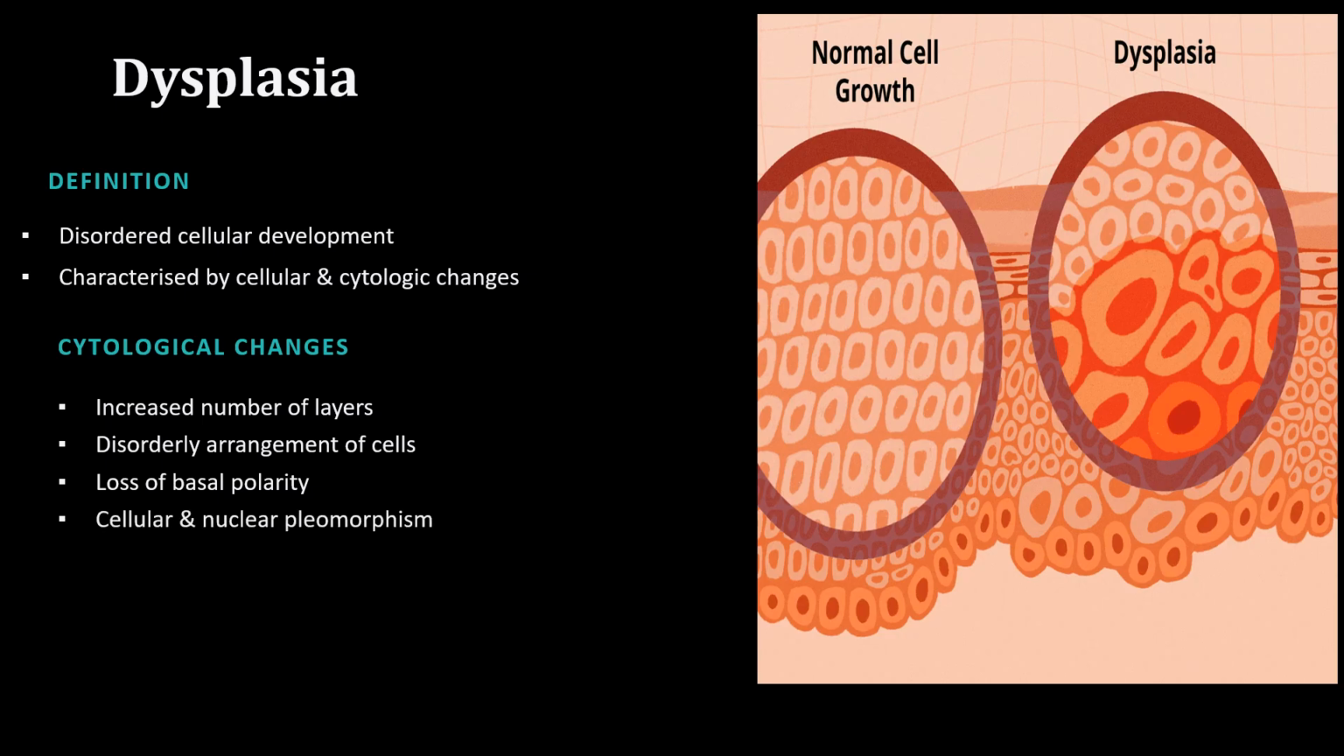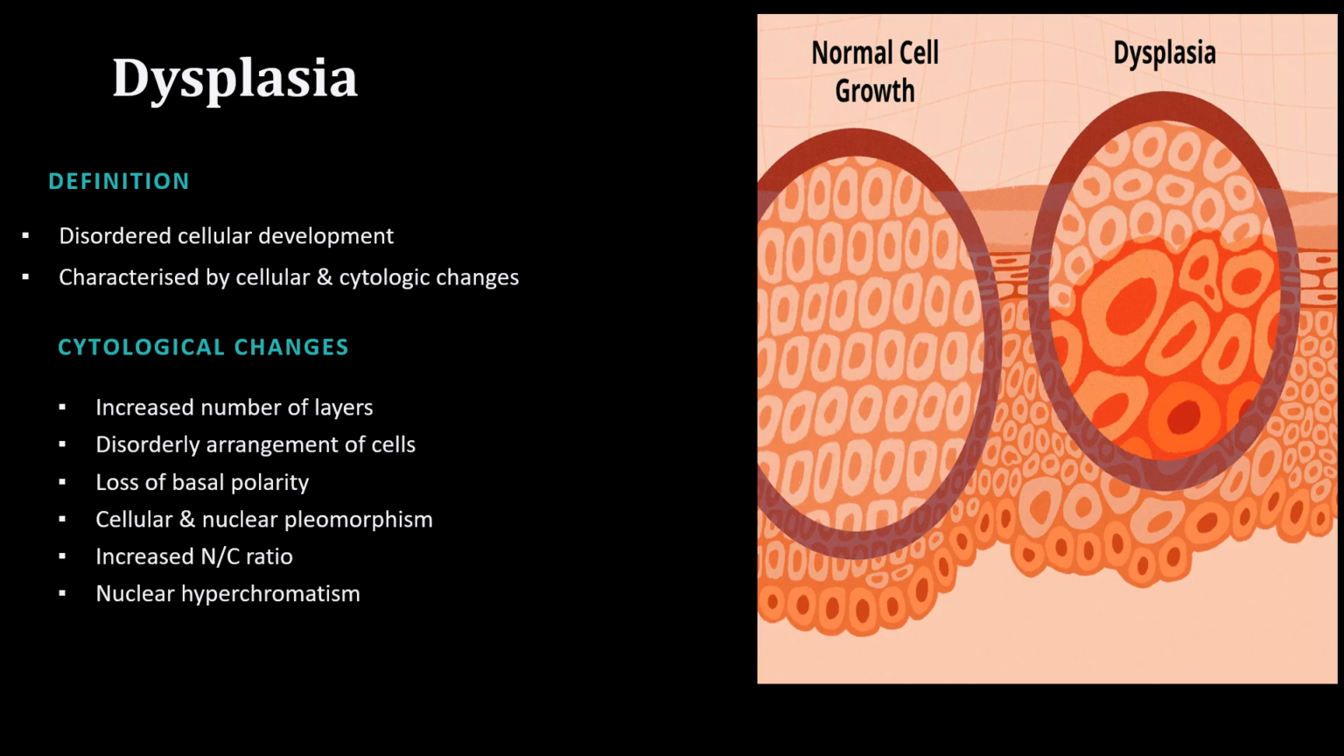The next one is cellular and nuclear pleomorphism. Cellular and nuclear pleomorphism is the change in the shape of the cell and also the nucleus in a cell undergoing dysplasia. So the shape and the size of the cell change. That is what we call cellular and nuclear pleomorphism. The next one is increased NC ratio. NC ratio is the nucleus to cytoplasmic ratio. So if you look at the cell, the nucleus to cytoplasmic ratio is higher than that of this normal cell.